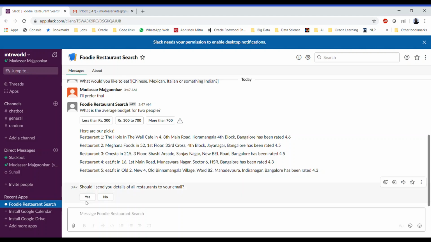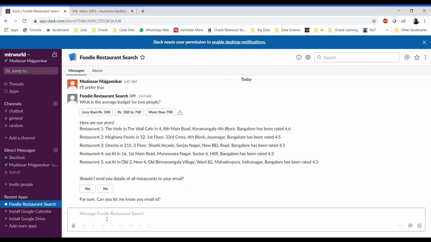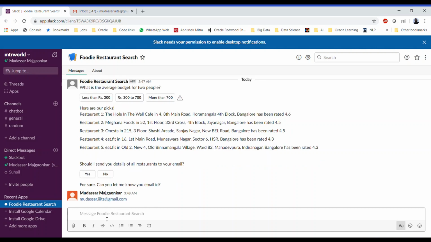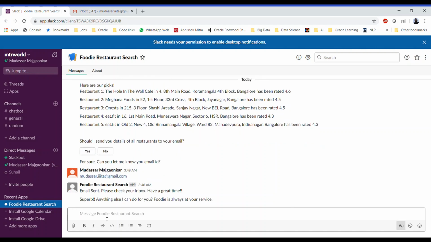If you say yes, it will ask for your mail ID. So let's enter the mail ID at the rate gmail.com. Once you enter the email ID, it will verify whether the email ID entered is valid or not. And if the email ID is valid, it will send you a mail. So it says email sent. Please check your mailbox. Have a great time.